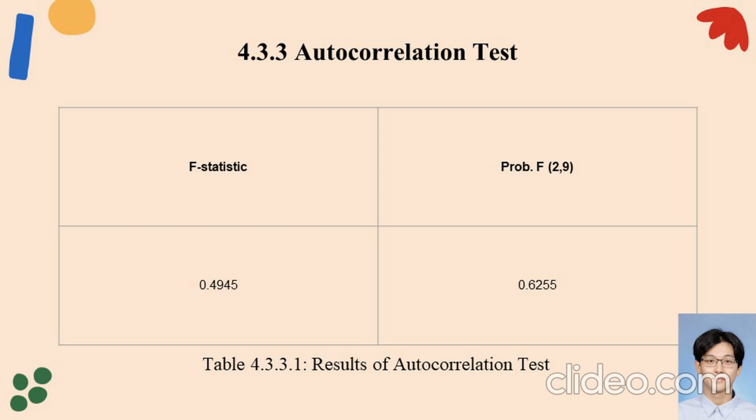According to the rejection of p-value approach, the null hypothesis will only be rejected if the probability value is less than or equal to 0.05. Based on the result as depicted in table 4.3.3.1, the probability value 0.6255 is far higher than 0.05, so the null hypothesis is accepted. In short, there is no autocorrelation detected in the model and no remedies are needed.